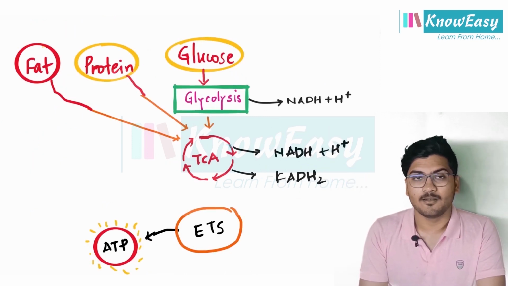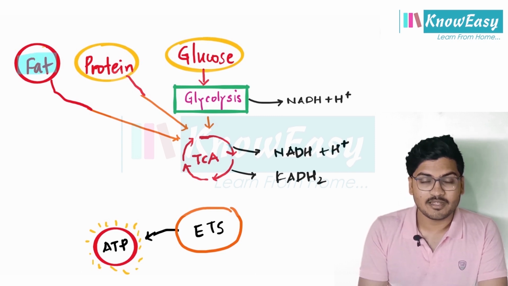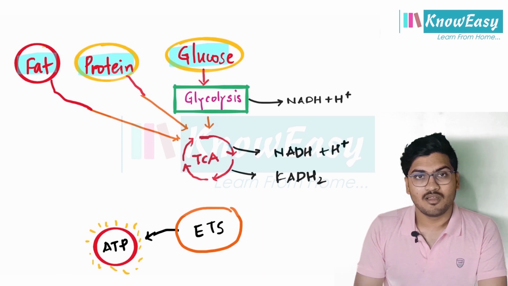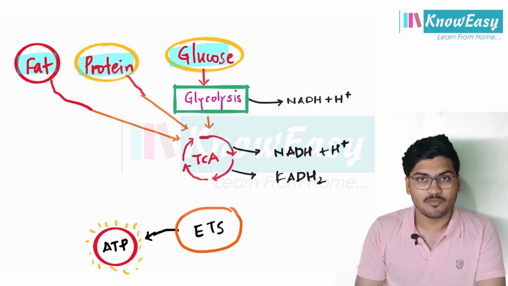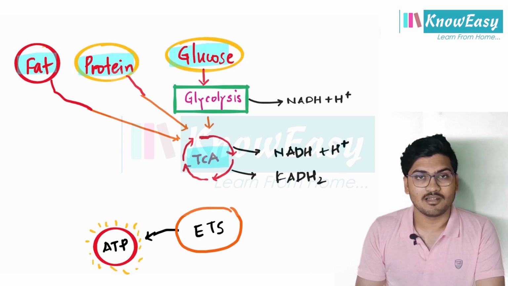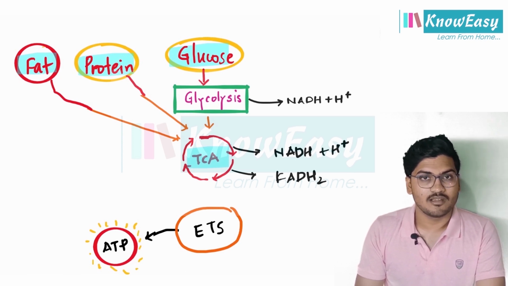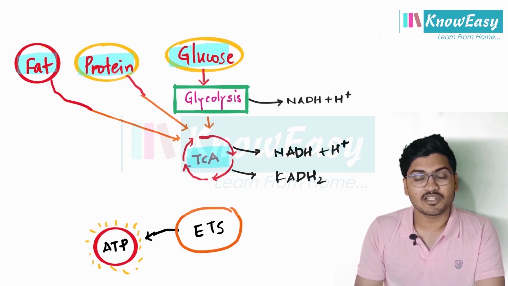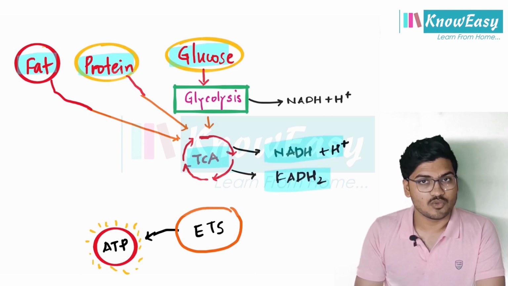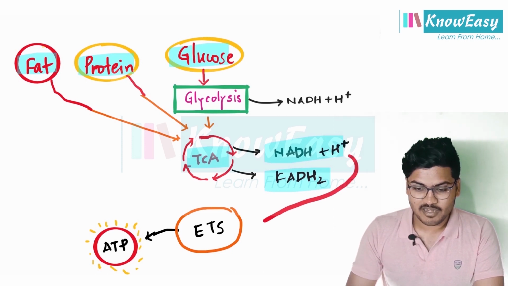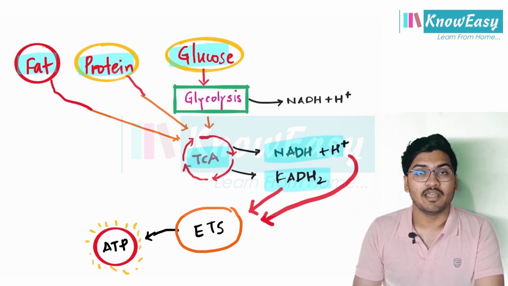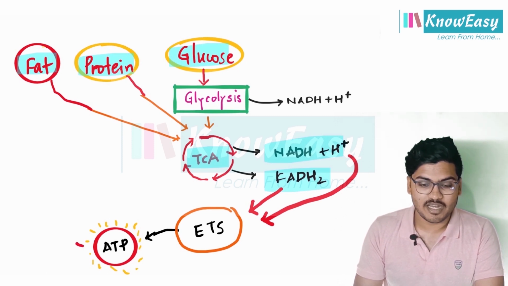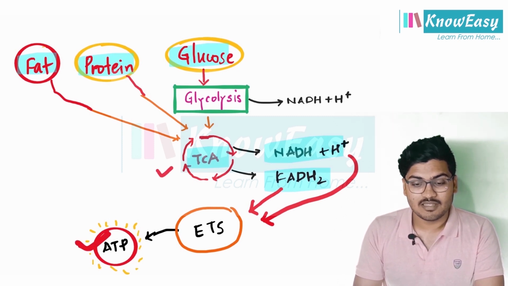The tricarboxylic acid cycle is a common oxidative pathway for all substrates. We will understand this point later in detail. All the substrates like fat, protein and glucose, when they break down, will finally enter a common cycle called the tricarboxylic acid cycle. And from the tricarboxylic acid cycle, we get NADH plus H plus and FADH2, which will finally enter the electron transport system from which we get ATP. Clear? So this is a common pathway. We will understand this point later.